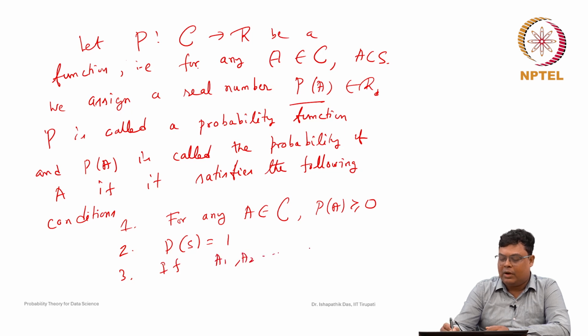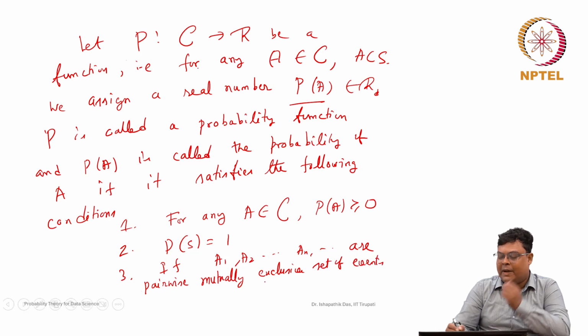A1, A2, and so on are a pairwise mutually exclusive set of events. So, it is a countably infinite pairwise mutually exclusive collection.